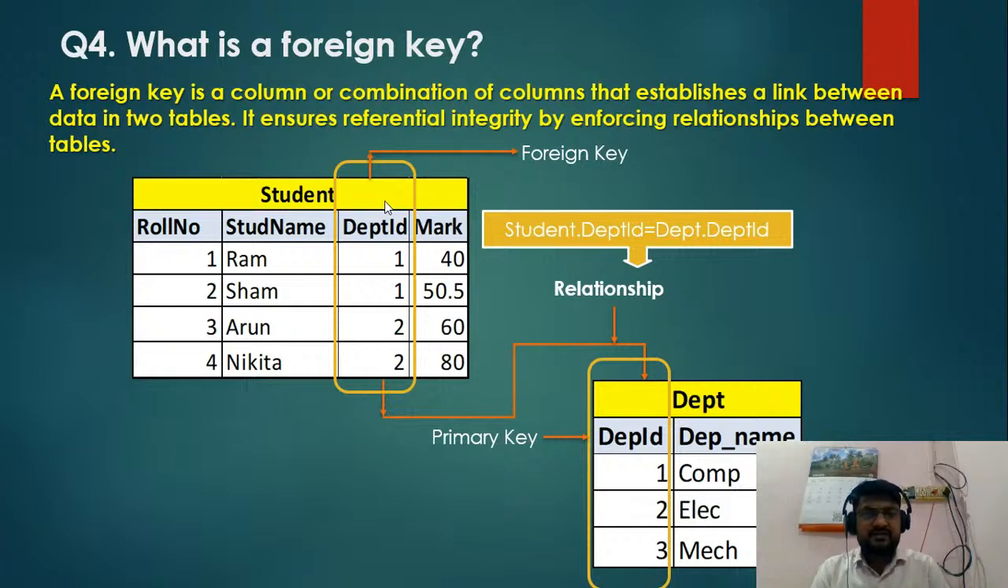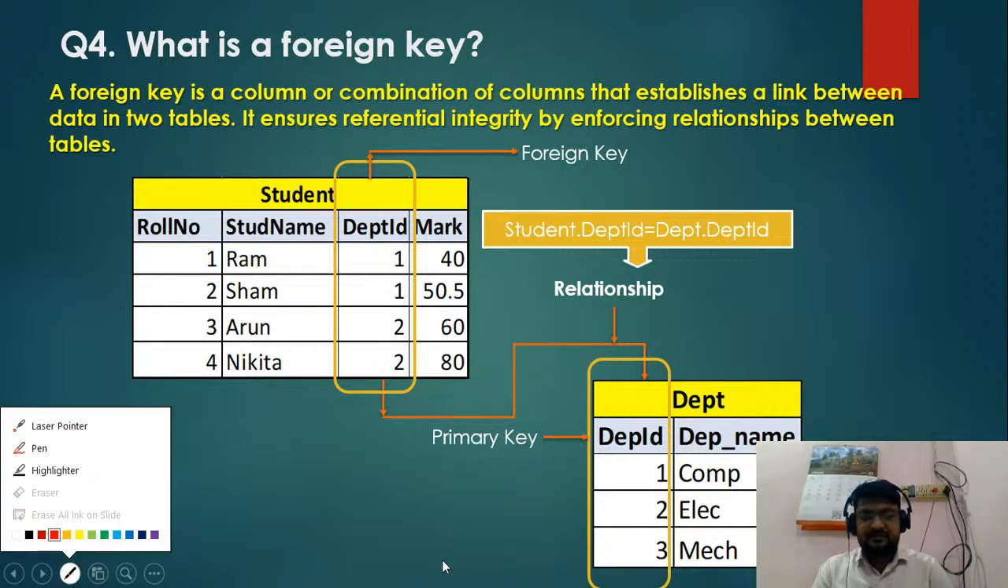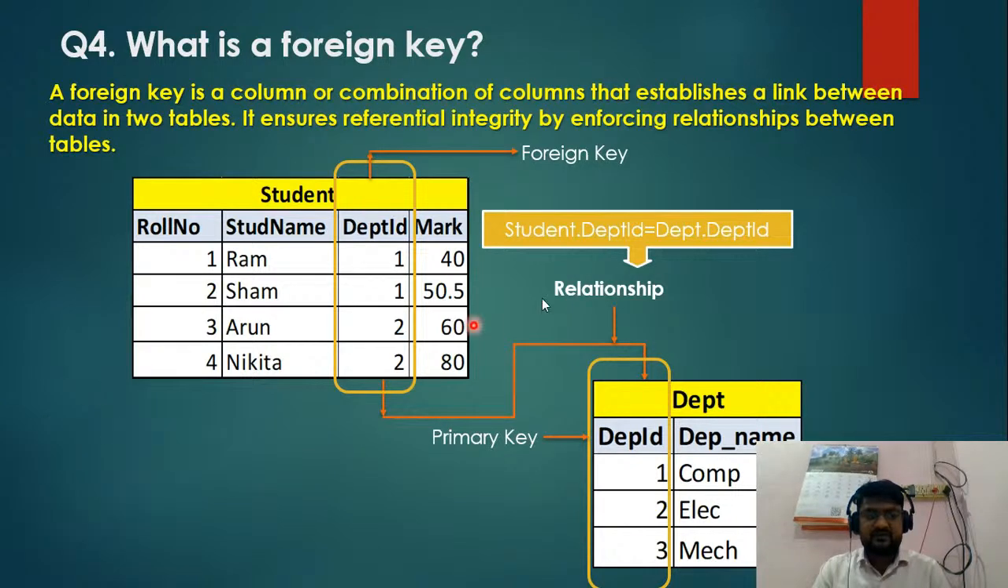Question number 4, what is a foreign key? A foreign key is a column or combination of columns that establishes a link between the data in two tables. For example, there are two tables, student and department. In the student table there is a department ID, and in the department table there is a department ID as well. In the department table, this department ID acts as a primary key, and in the student table it acts as a foreign key. We establish a relation between these two tables using student.department_id = department.department_id.